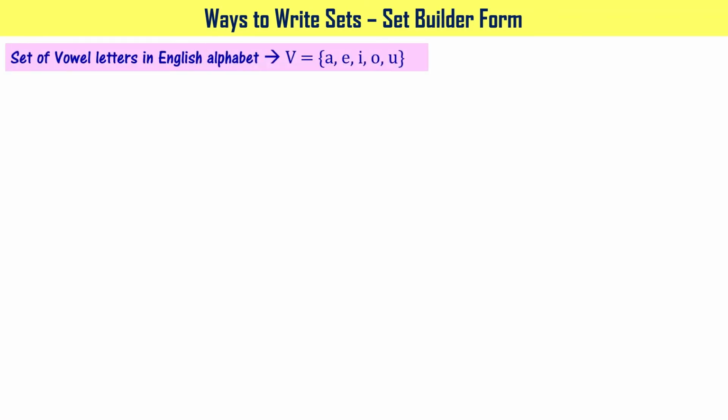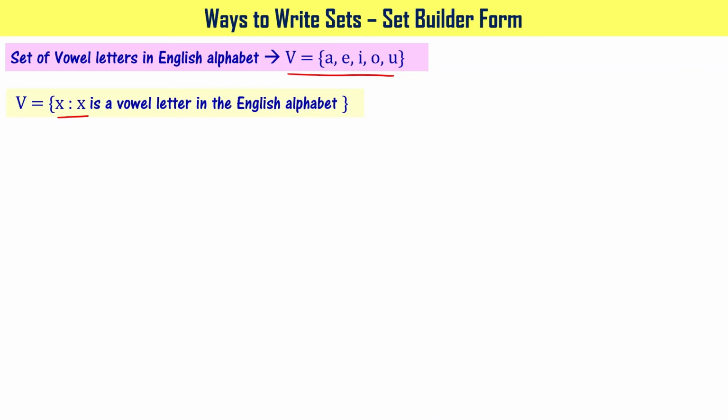We have seen this set, right? Set of vowel letters in English alphabet. We have written this in its roster form. Now we want to write this in set builder form. How are we going to do it? You write it as V equal to {x : x is a vowel letter in the English alphabet}. You write the whole thing in between curly brackets.